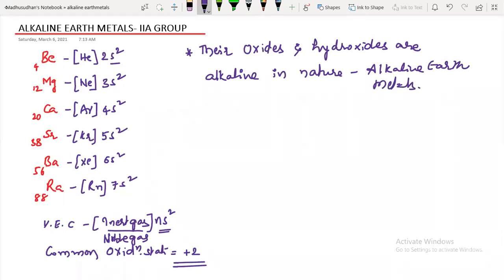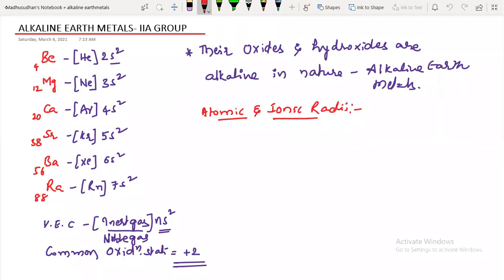Okay, have you understood this? Next, their properties we'll discuss now. The first property of alkaline earth metals is atomic and ionic radius. Now tell me what happens to their atomic and ionic radius from top to bottom?